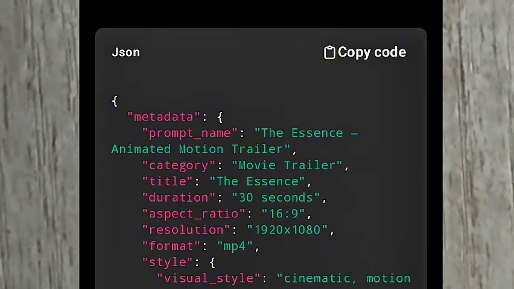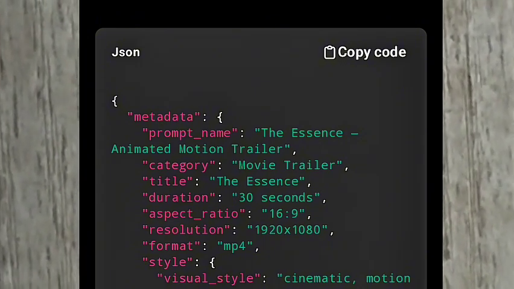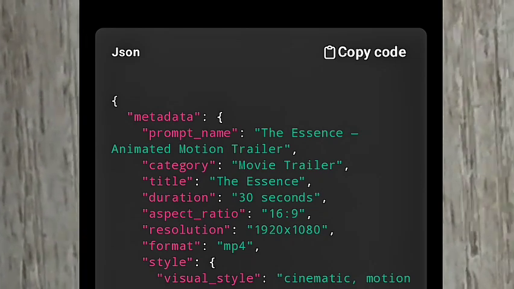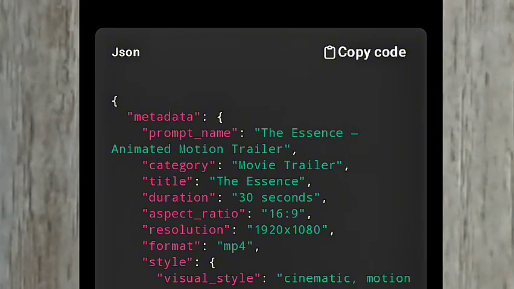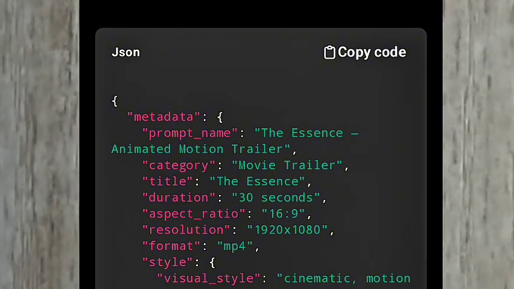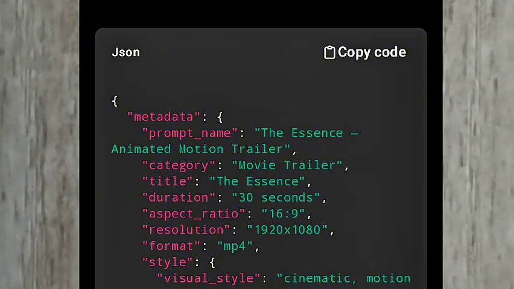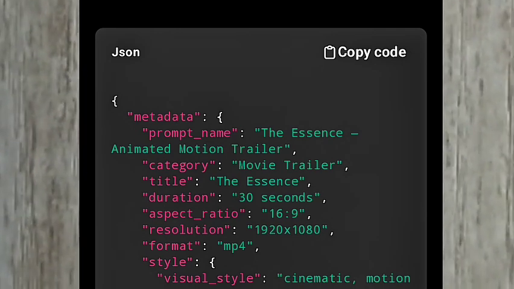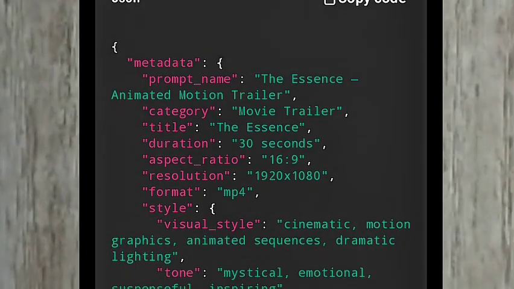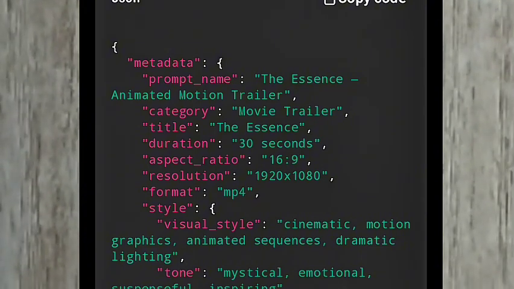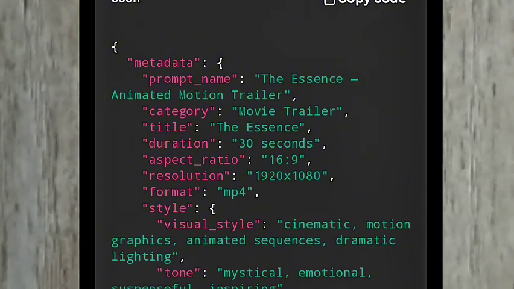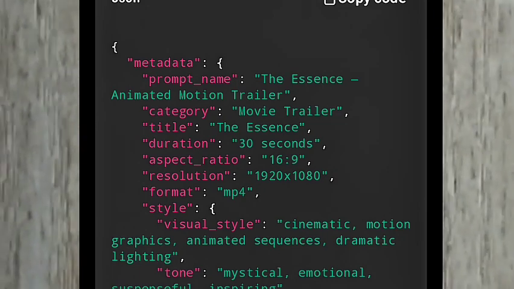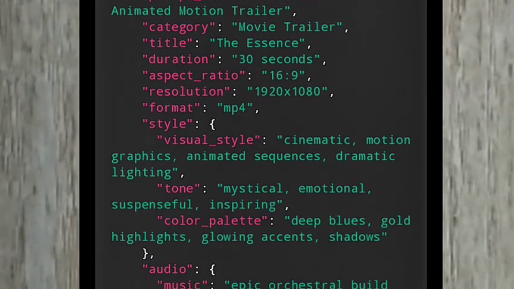That is the prompt name. Then the category is movie trailer. The title is The Essence. You can see that the duration here is 30 seconds, but Gemini and VO3's maximum duration is 8 seconds. We are going to tell it to reduce it to 8 seconds. Then the aspect ratio is 16:9. The resolution is 1920 by 1080. Then the format is MP4 because it is basically a movie, a video, so to say.